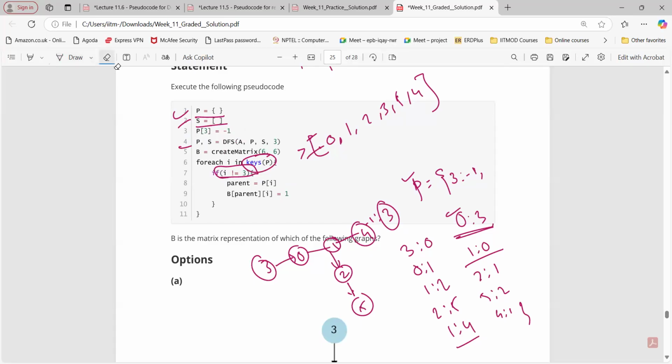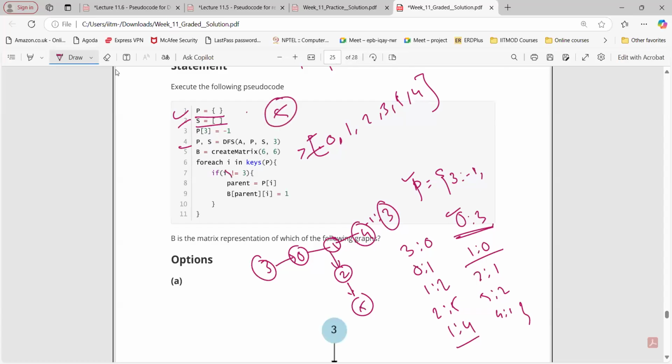Okay. When it is not equal to 3, then we are doing this, right? Yes, sir. We have set 0. Let's start with anything, let's say 5. Okay, sir, 5 is not equal to 3. Parent is 5. Sorry, this will be P of 5. What is P of 5? It is 2. So 5 and 2. So there's an edge from 5 to 2, right?